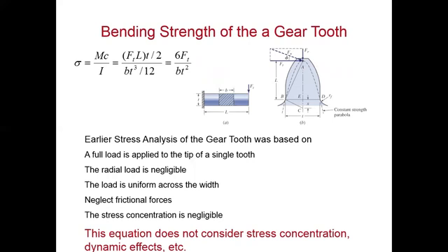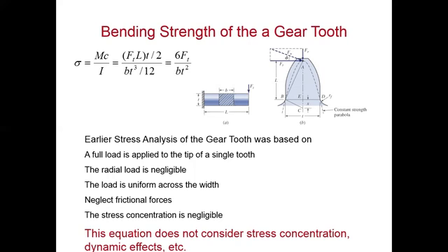Bending strength of the gear tooth. The bending strength of the gear tooth, or the force transmitting capacity, all the design equations are derived with the help of different kinds of theories.